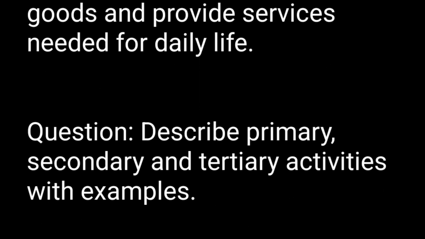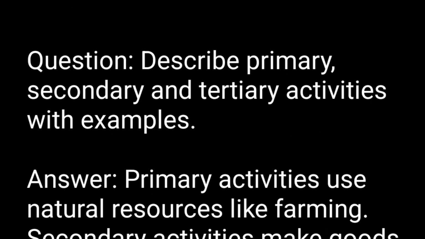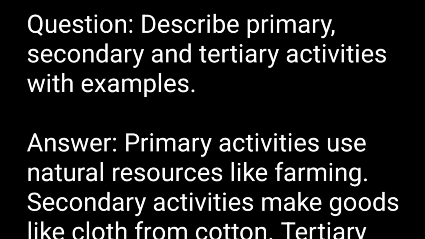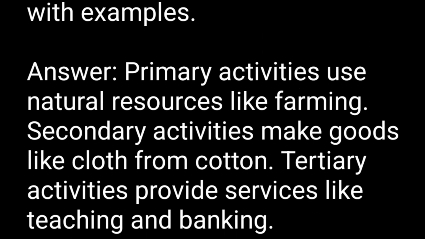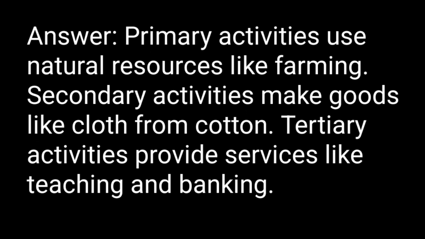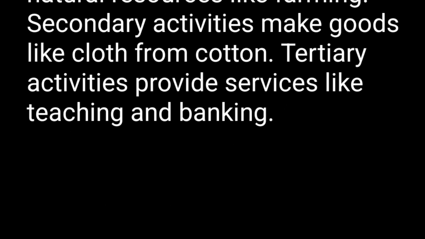Question. Describe primary, secondary, and tertiary activities with examples. Answer. Primary activities use natural resources like farming. Secondary activities make goods like cloth from cotton. Tertiary activities provide services like teaching and banking.